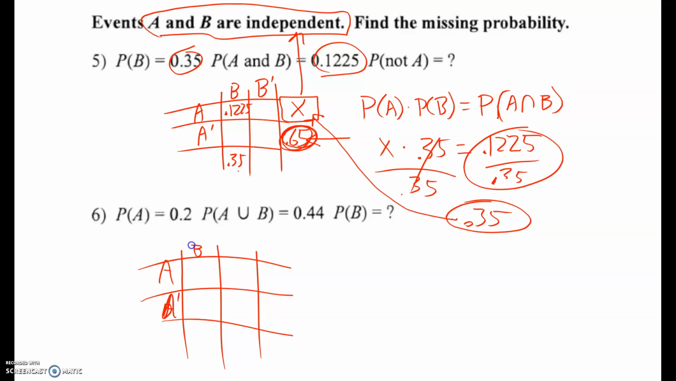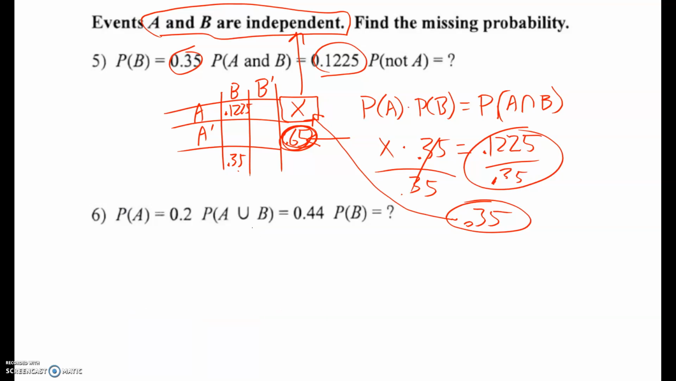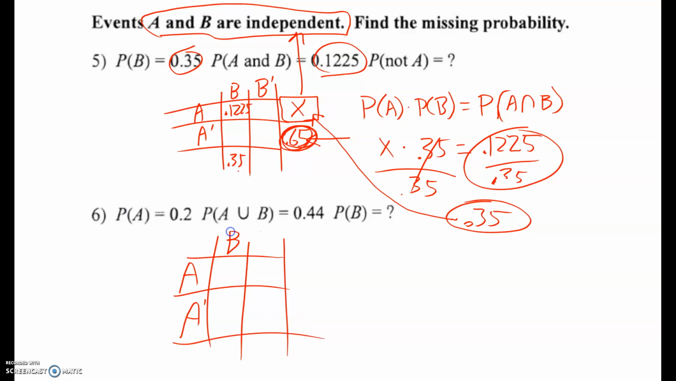A prime, B, sorry, A prime, B prime, and they're telling me that the probability of A is 0.2. Now keep in mind, they told me they were independent.